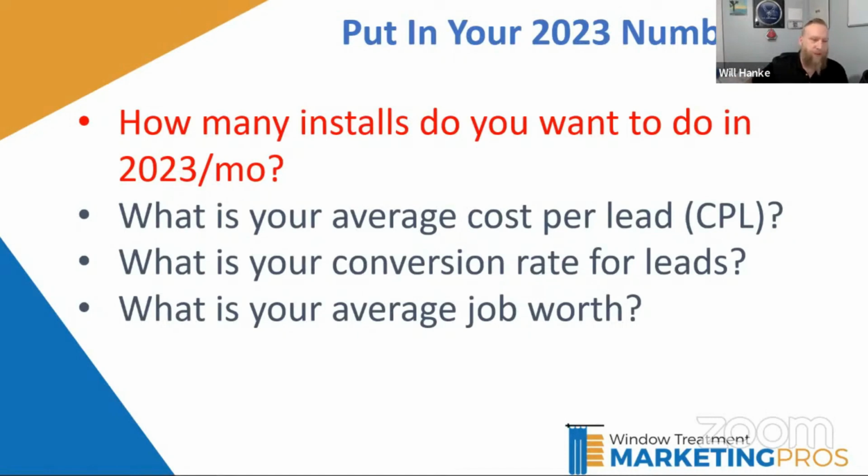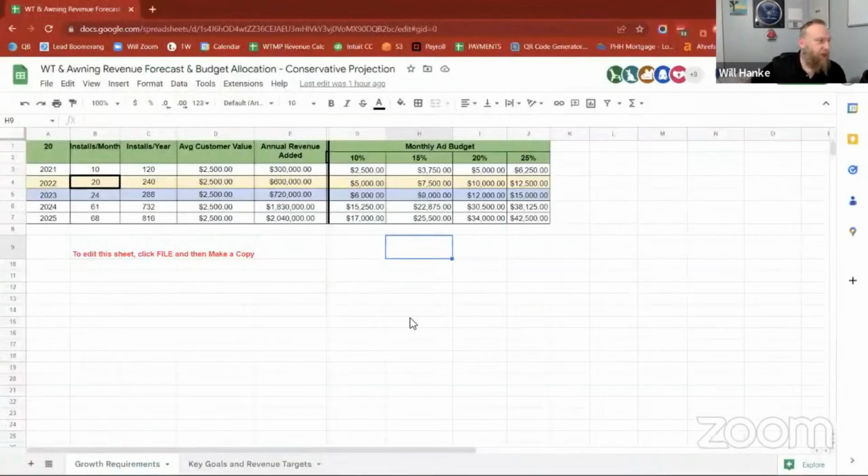So if that number is 20 for this year, then let's say I want to grow by 20% next year and do 24 installs a month. So you'd put that number in the 2023 area. And really, that's the only number that you'll need on this sheet for next year, because your average customer value probably isn't going to change unless you get more high-end jobs, better jobs. Maybe that number goes up, but I would say leave it the same, so that we're comparing apples to apples here.